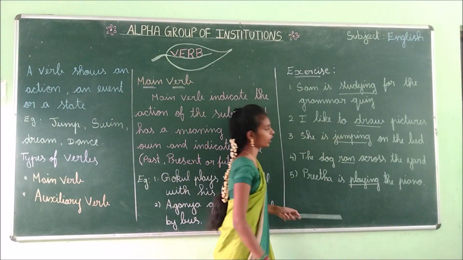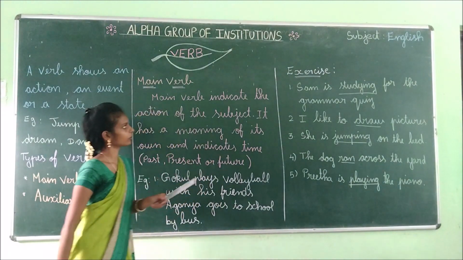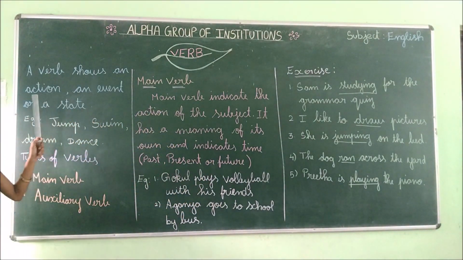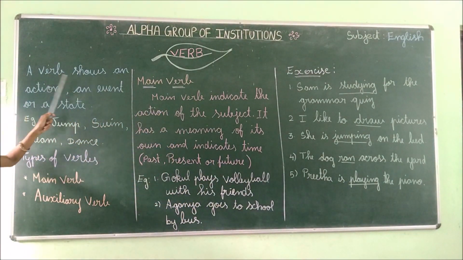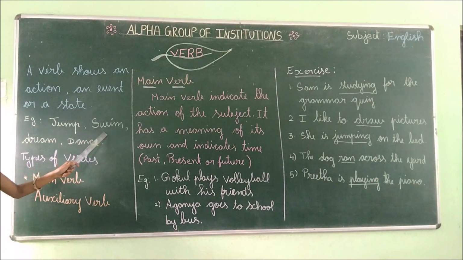Okay children, do you all understand what the main verb is? Once again, shall we recall from the first? Look at the definition for a verb. A verb shows an action, an event or a state. Example: jump, swim, read, dance. All these are main verbs. And then types of verbs: main verb, auxiliary verb.